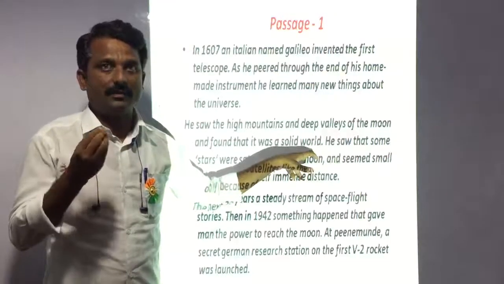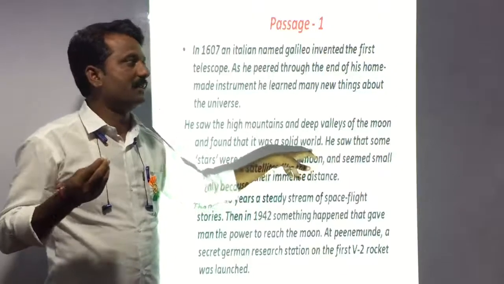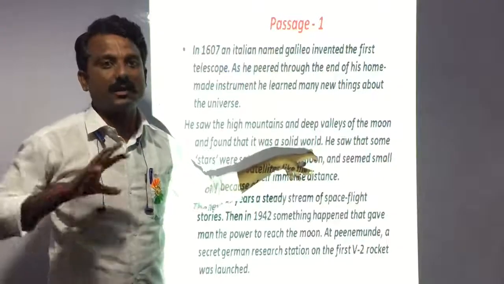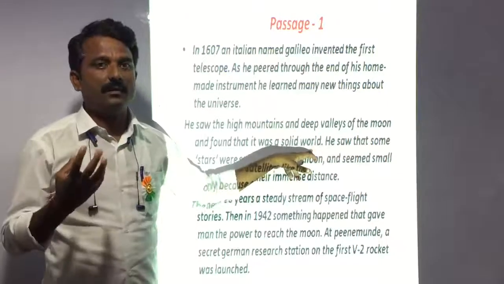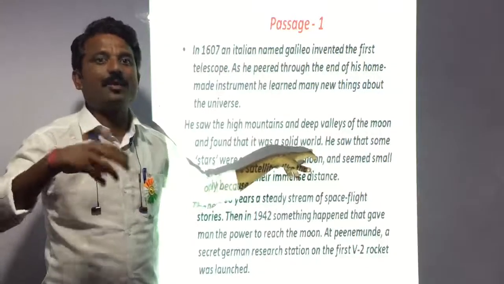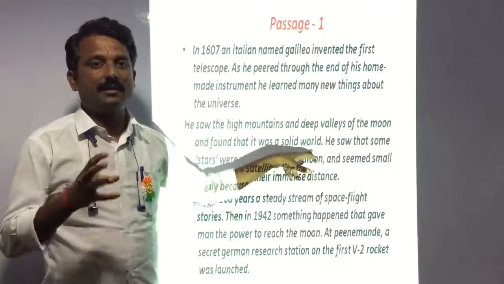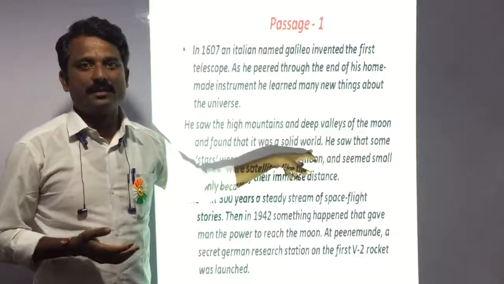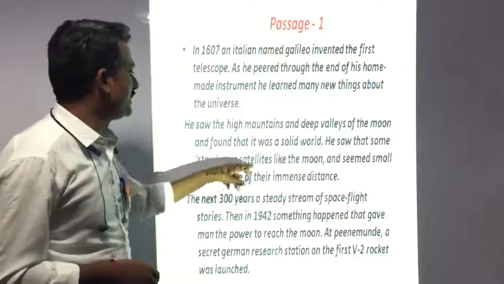It was very important information that no one on Earth knew about. That information became known through Galileo, and it was very important, because depending on it, many possibilities could follow. We can say how much of a milestone this information was in space discoveries. Then he saw that some stars were satellites.